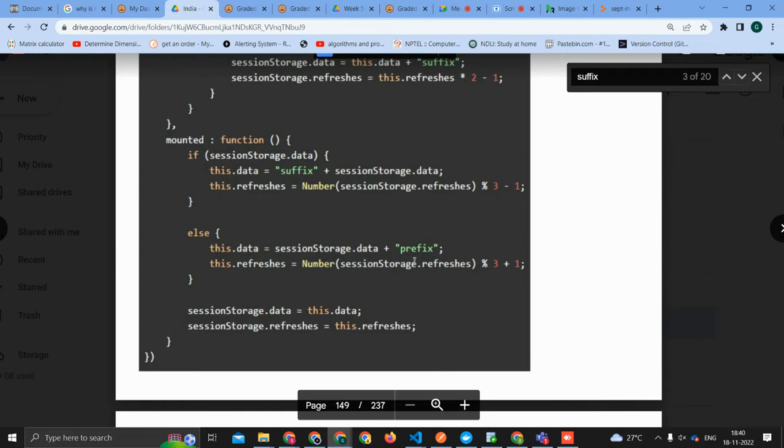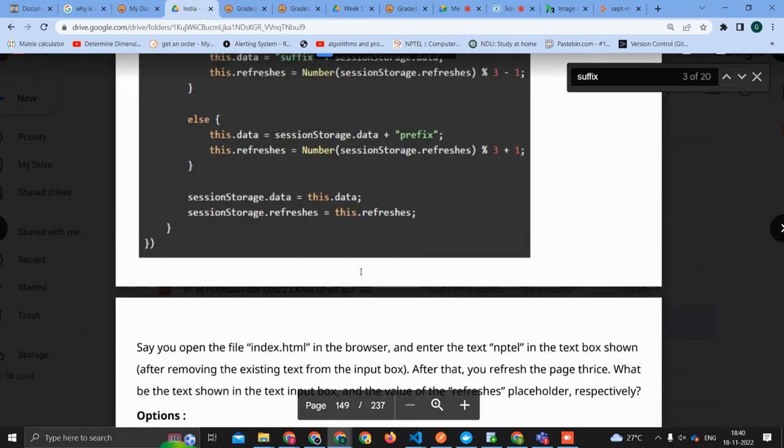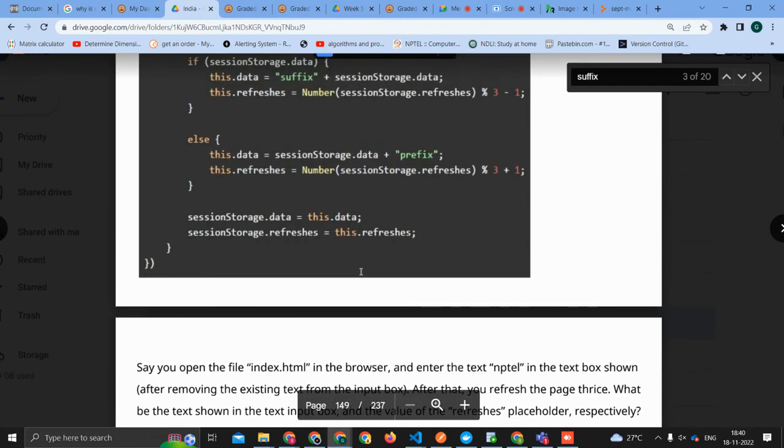Then it will go to refreshes and try to find sessionStorage.refreshes, which is not there. So this is again undefined, since in session storage we don't have anything. So when you try to change an undefined to a number, it will call it not a number, NaN. Correct, correct.